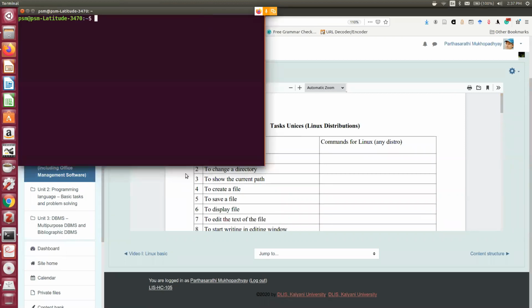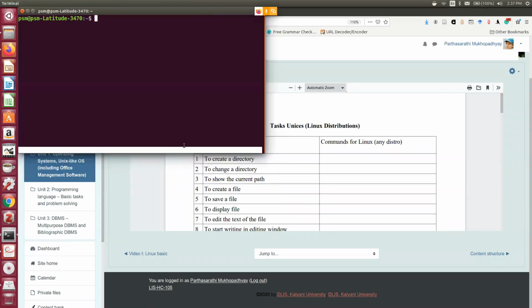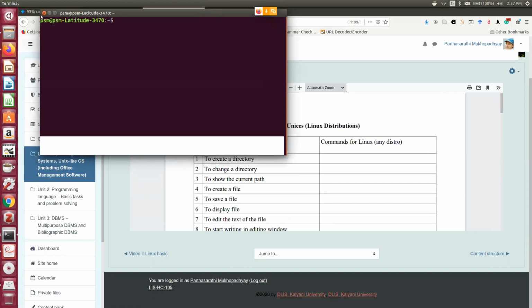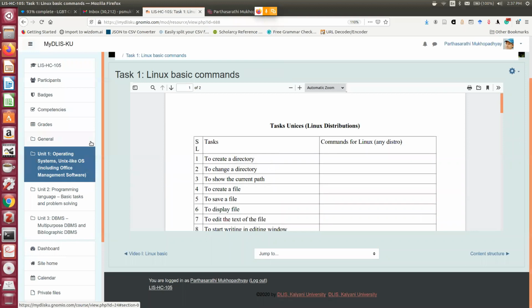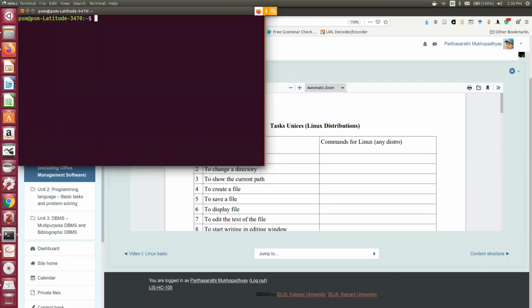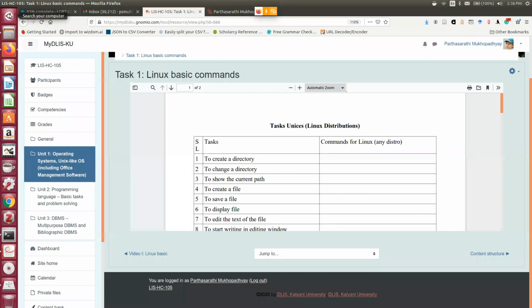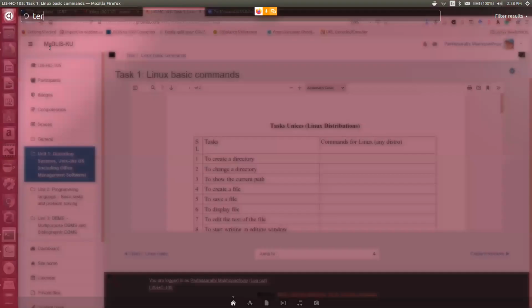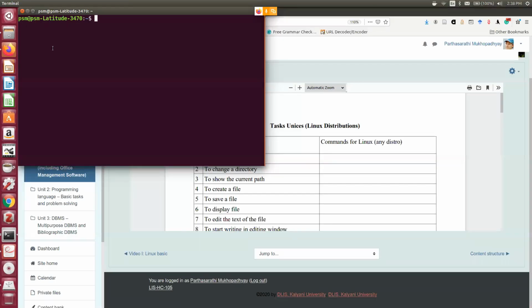Let us open the terminal. So when you are going from the GUI to the terminal, you can always open it from your machine either by pressing Ctrl Alt T together, and it will open a terminal, or you can do one thing in your dashboard. In the latest version, this dashboard will be in the downside. In the downside, you click your dashboard, then in the dashboard you can search for terminal. So this is terminal, you click it, the same thing will happen. So either press Ctrl Alt and T for terminal in one go, or you just go to dashboard, search terminal and open up a terminal.